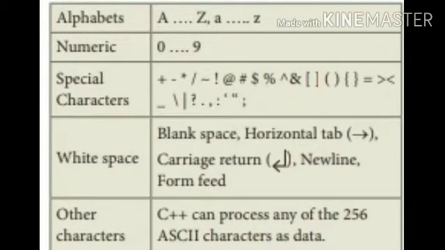It represents alphabets, numbers and some other symbols, that is special characters. Alphabets such as capital A to capital Z and small a to small z. Numeric characters such as 0 to 9. Special characters are symbols like comma, semicolon, plus, curly braces, square bracket, ampersand and so on. White space, that is blank space, horizontal tab, carriage return, new line and so on. Some other ASCII characters are also allowed in the character set, that is 256 ASCII characters are allowed.